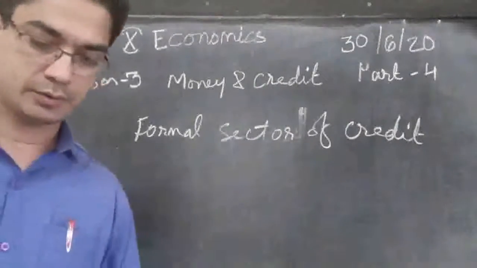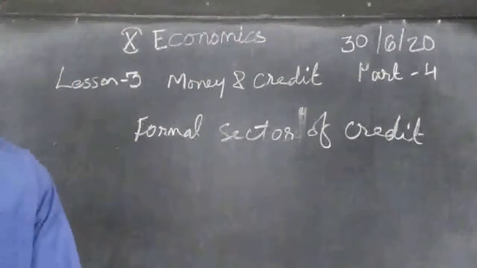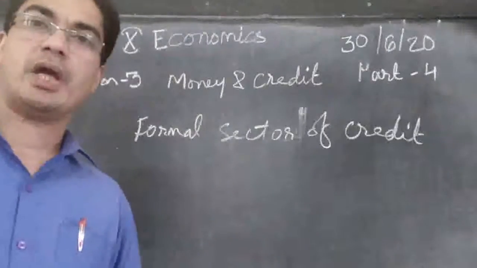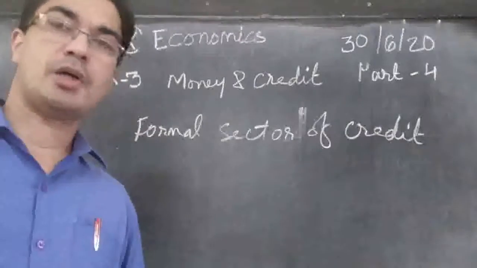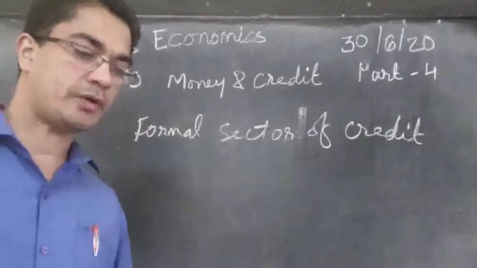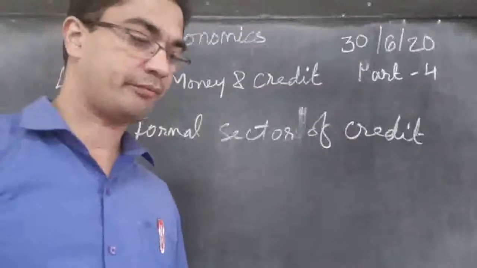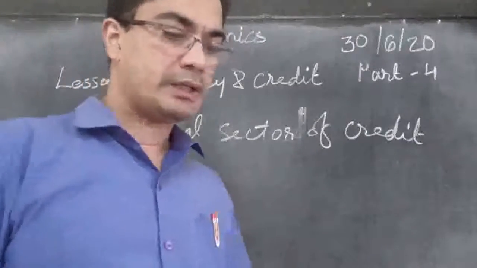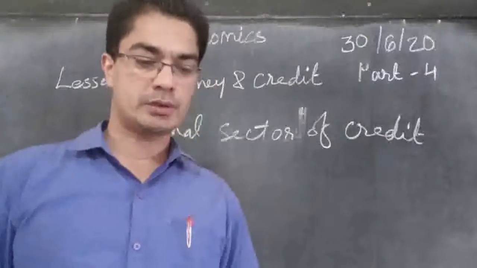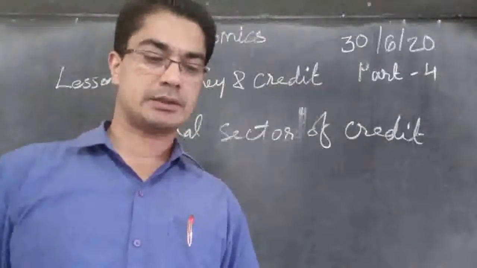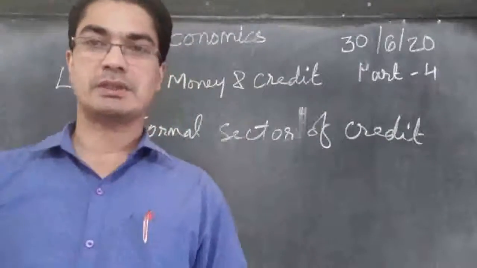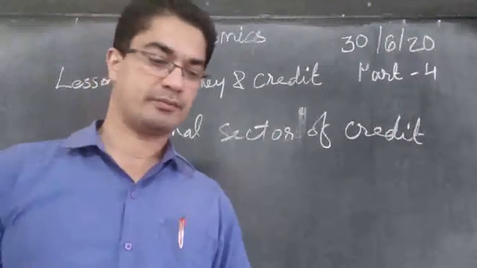You can take page number 48. So we have seen in the above examples that people obtain loans from various sources. The various types of loans can be conveniently grouped as formal sector loans and informal sector loans.